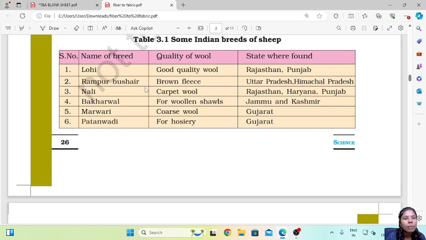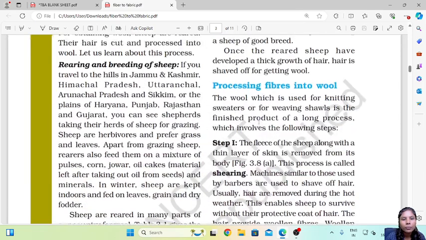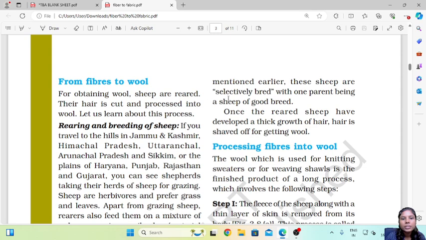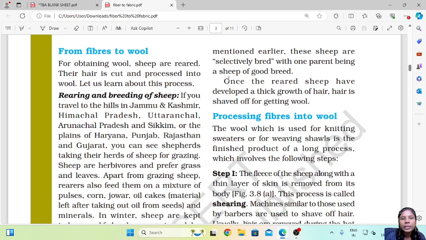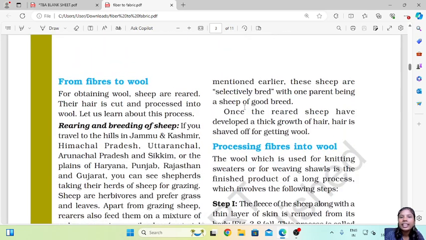So we have Lohi, Rampur, Bhakarwal, Nali, Marwari and Patanwadi. Then you see the type of wool that they give and where it is found. As mentioned earlier, these sheep are selectively bred, with one parent being a sheep of a good breed. Once the sheep have developed a thick growth of hair, the hair is shaved off for getting wool. So now we know that it is selective breeding, where they are very selective as to what kind of hair they want. Only those parents are going to be used for this breeding purpose.